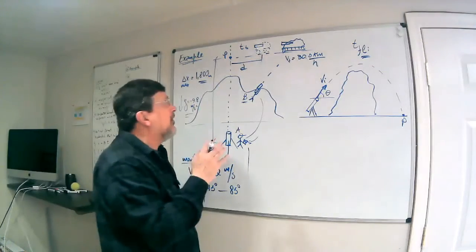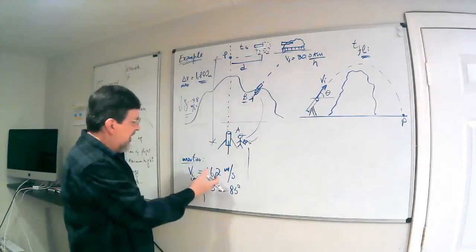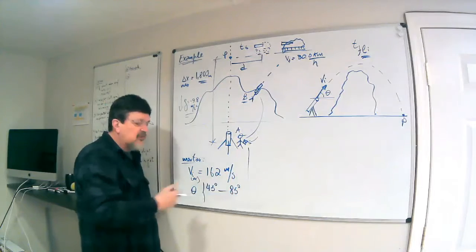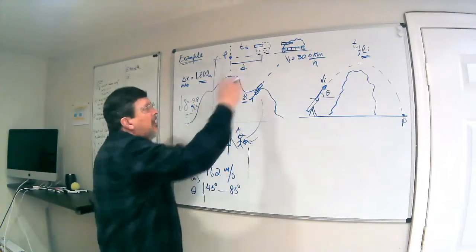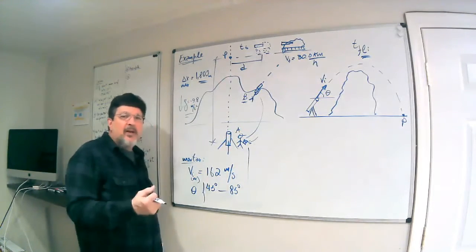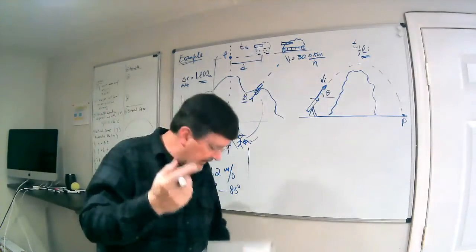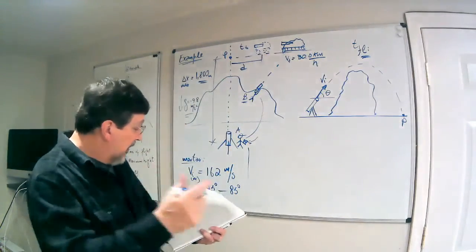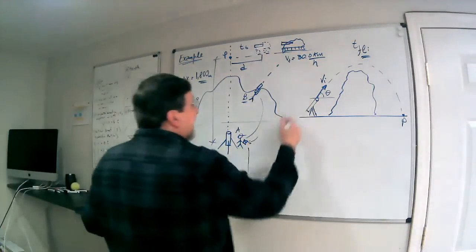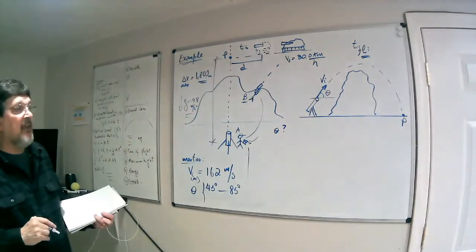But I'm going to do this. I'm going to start from the range, calculate the time of flight, thinking about this velocity, get the angle, see if the angle is in this range. If it is in that range, I'm going to calculate the distance. Okay, so I'm going to work a little bit backwards, right? But eventually there are other solutions for this problem, not just a single solution, right? So let's see first about the angle. What's the angle theta that he needs to fire the mortar to get to P?